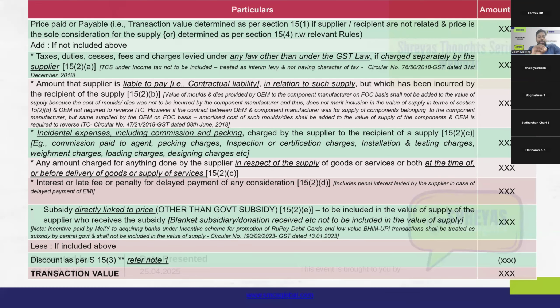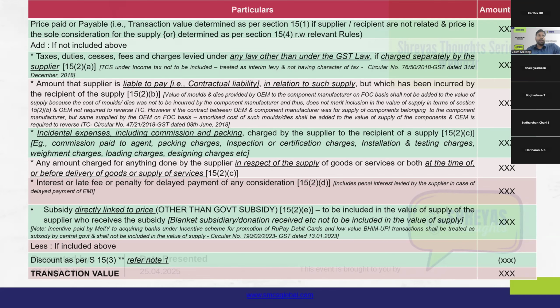So only if all these three conditions are satisfied, such amount is to be added to the value of the actual supply, by computing GST in the hands of the supplier on deciding what amount he should charge. So in this regard, without looking into the note that is mentioned here, I just want to put a common question.